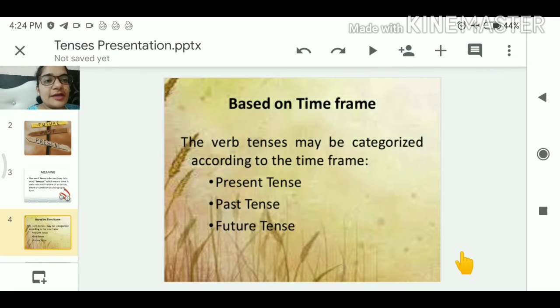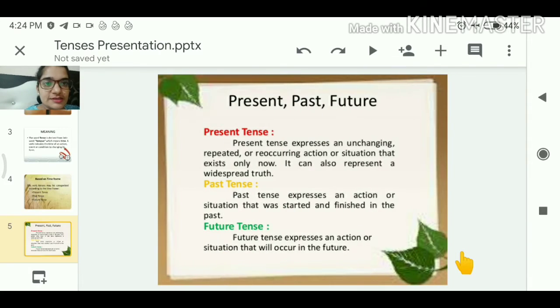Based on the time frame, the verb tenses may be categorized into present tense, past tense and future tense. Present tense expresses an unchanging, repeated or recurring action or situation that exists only now. It can also represent a widespread truth.